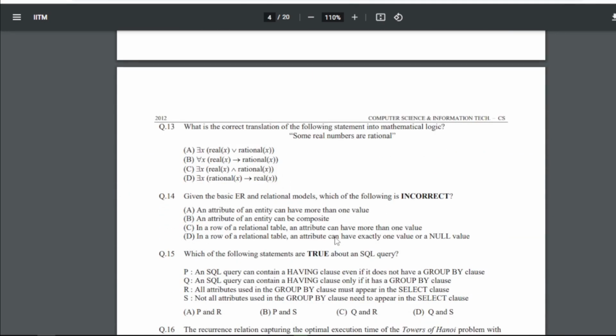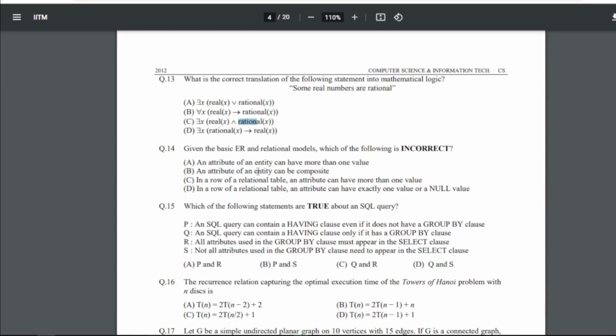13 is what is the correct translation of the following statement into mathematical logic? Some real numbers are rationals. So now we have to frame it in mathematical logic. So for 13 our answer is basically C, that is some x in real x that are rational number, right? So that will be some real numbers are rational.